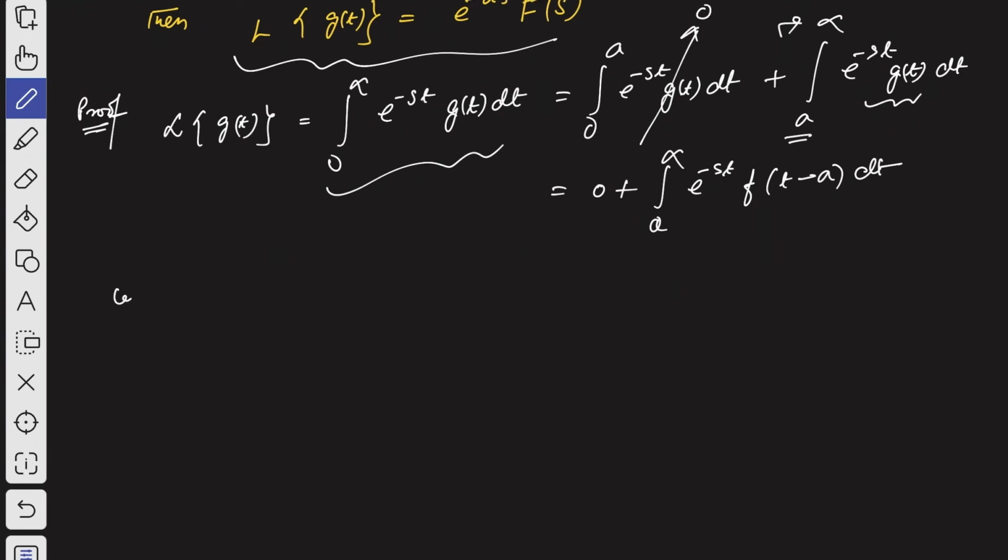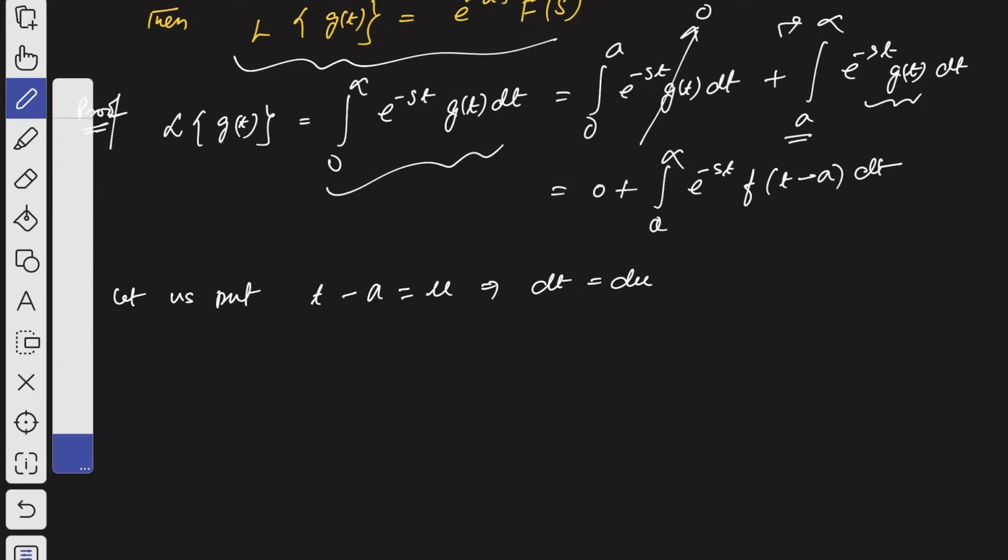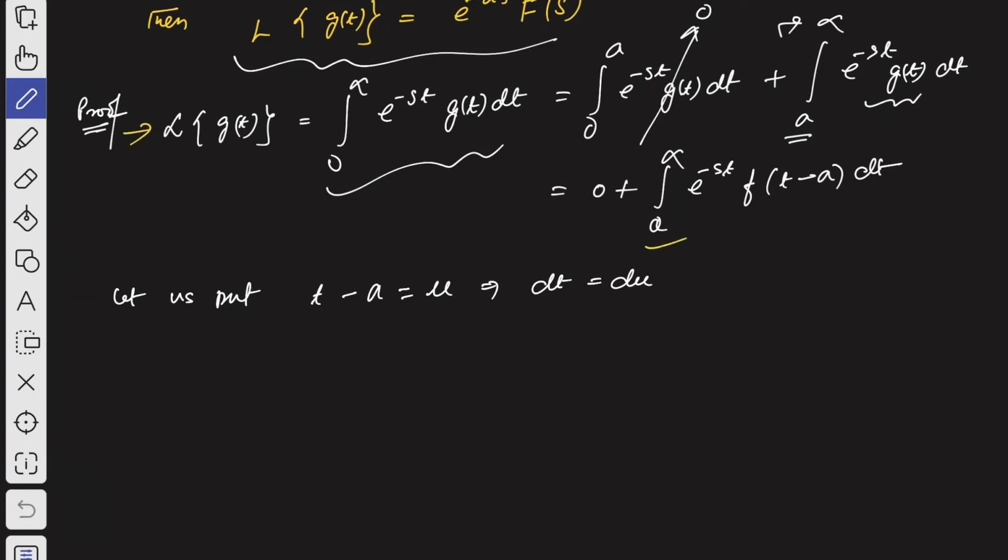So let us put t minus a is equal to u, which implies if you differentiate, dt is equal to du, right? Dt is equal to du. So then what you will get from this part, this is equal to, now this, right? Laplace transformation of g of t is equal to, we have got this.